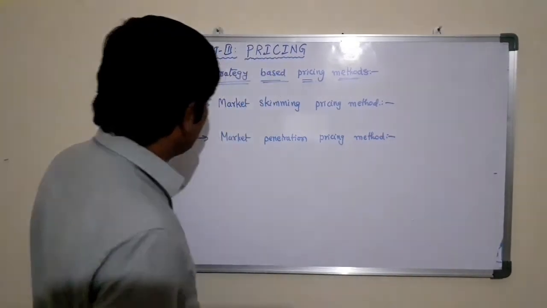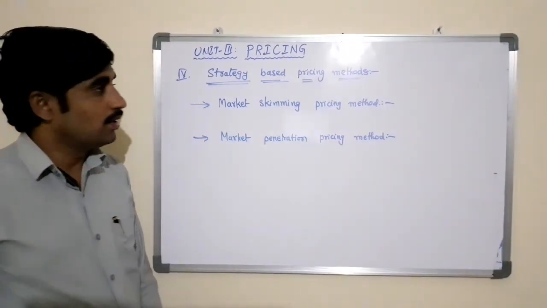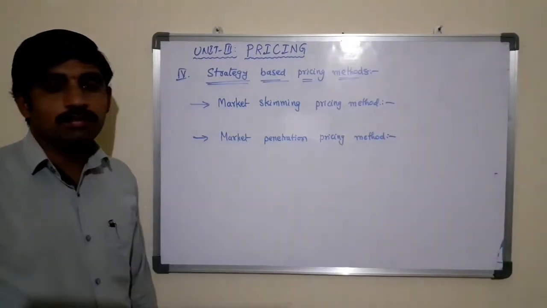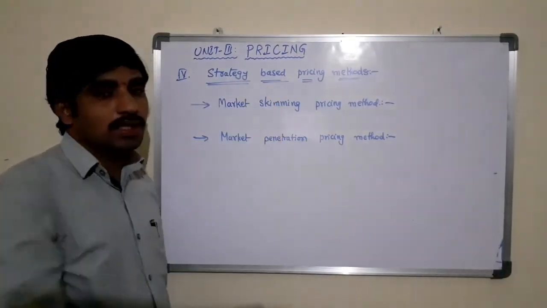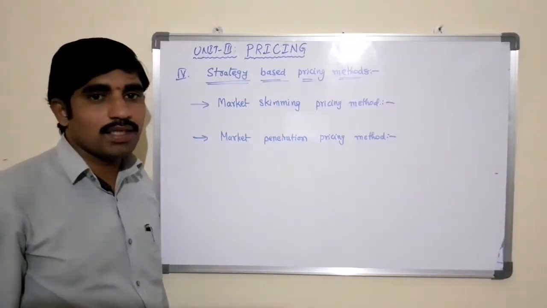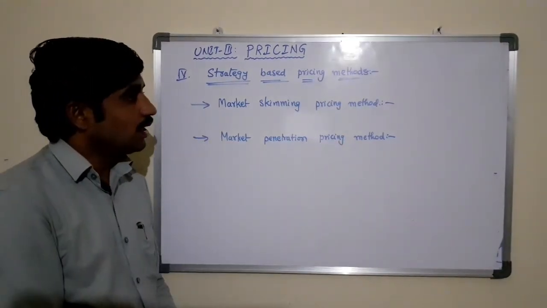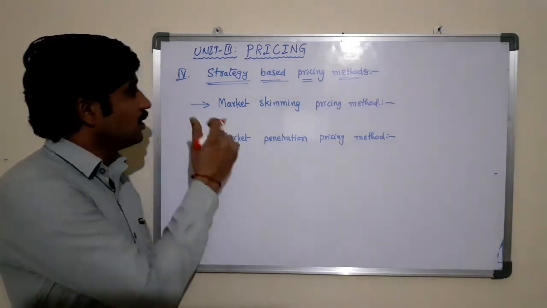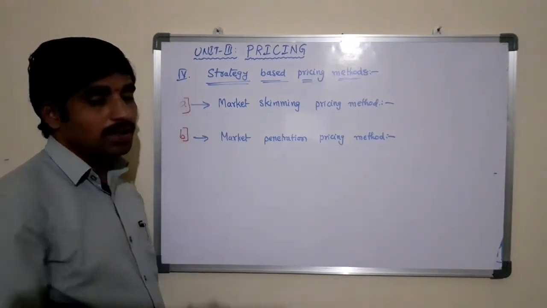These two are the strategy based pricing methods, right? Here, what is strategy based pricing method? The price which is fixed by the business based purely on the strategy of the business, strategy of the manager, strategy of the owners. There are two types of strategy based pricing methods, such as market skimming and market penetration.